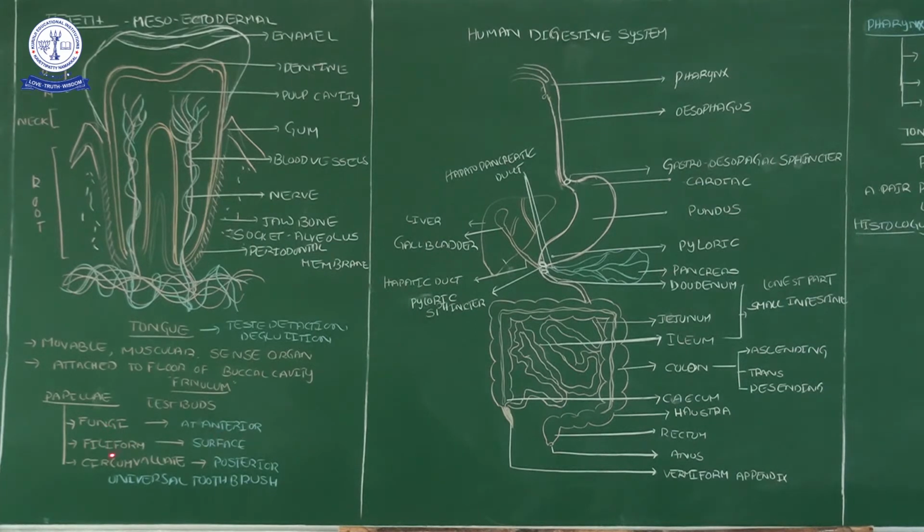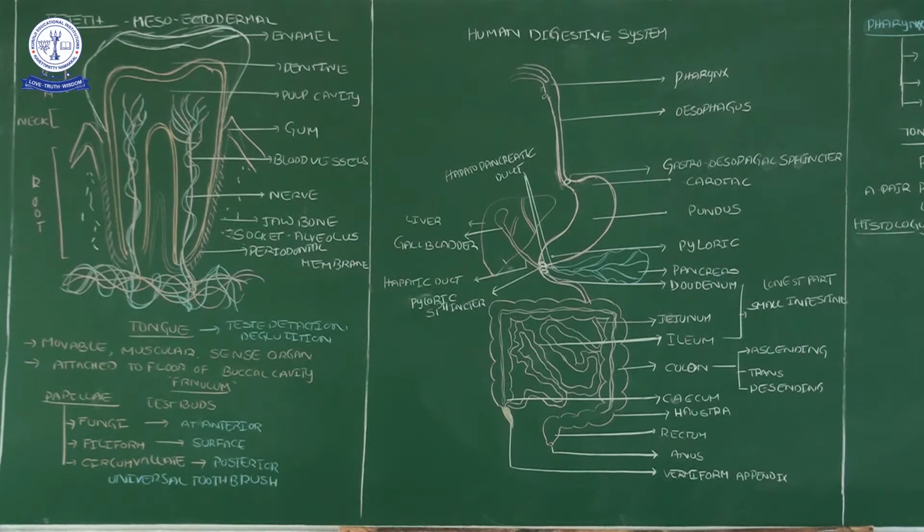Fungiform papillae are present at the anterior place, filiform are on the surface of the tongue, and circumvallate are at the posterior place. Then the tongue we call the universal toothbrush, because we can clean our teeth with the help of the tongue often. Now we come to the diagrammatic explanation of the human digestive system.